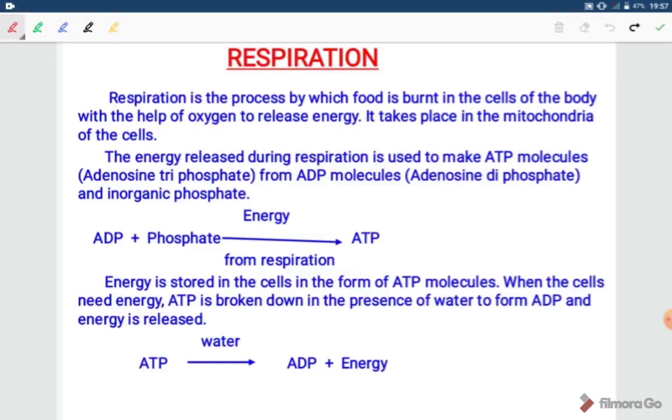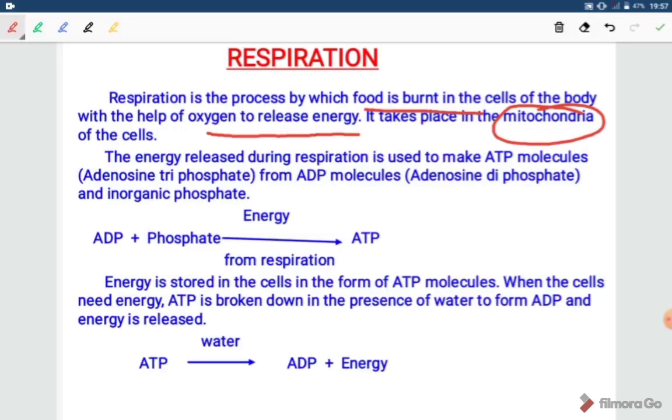It is the process by which food is burnt in the cells of the body with the help of oxygen to release energy. So what is the objective of respiration? It is release of energy. It takes place in mitochondria. That's why mitochondria is called as powerhouse of the cell.